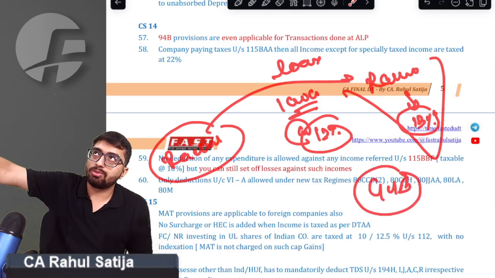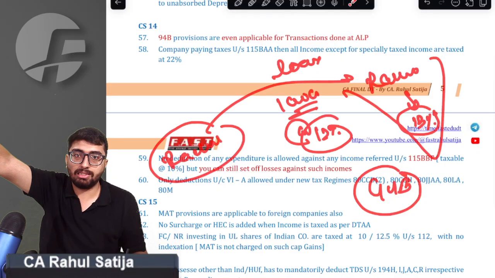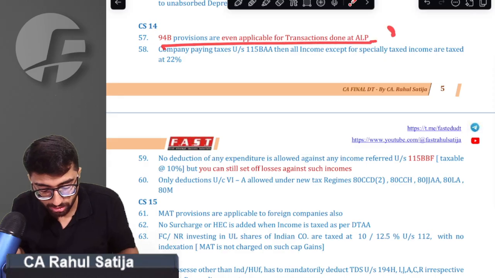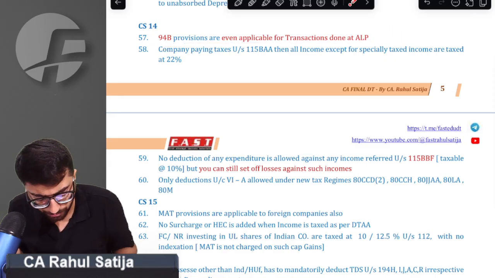Sir, whenever you are paying interest to an associate enterprise, it is irrelevant whether the transaction is at arm's length price or not. Sir, you will always be allowed only 30% of the EBITDA. Sir, we got that point.